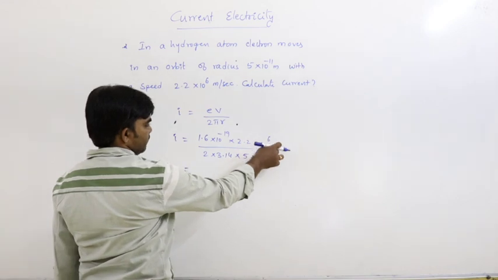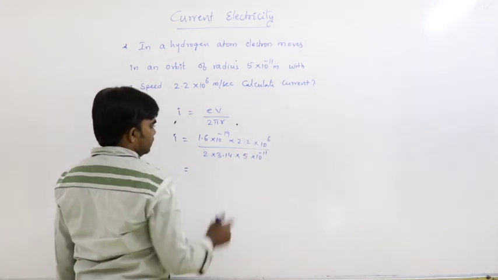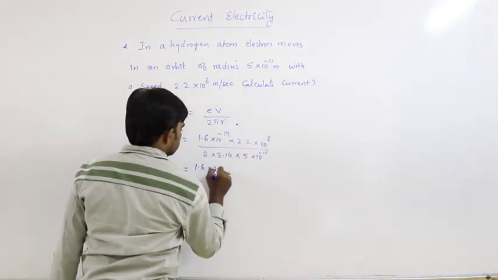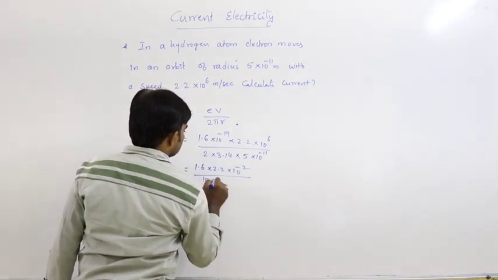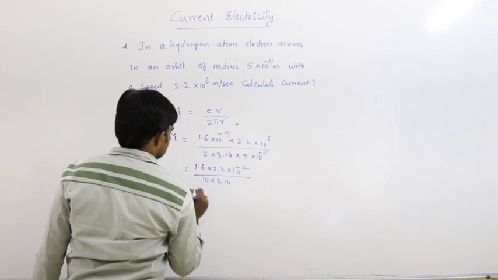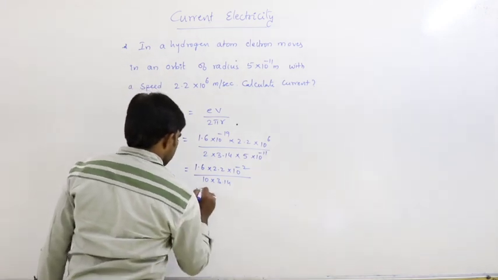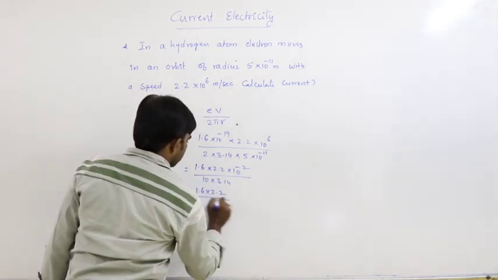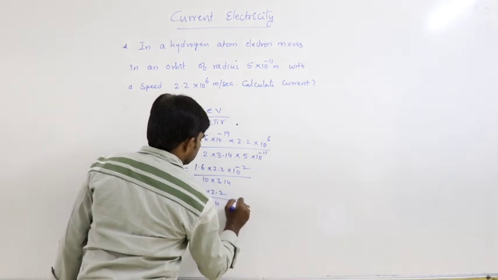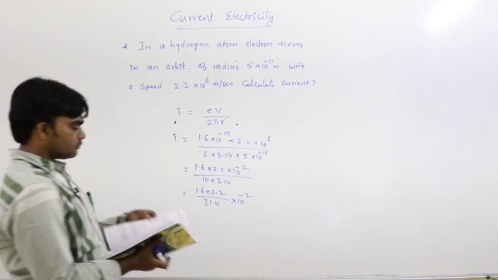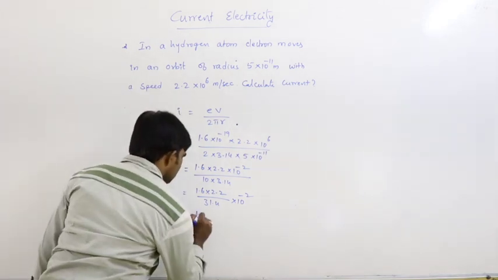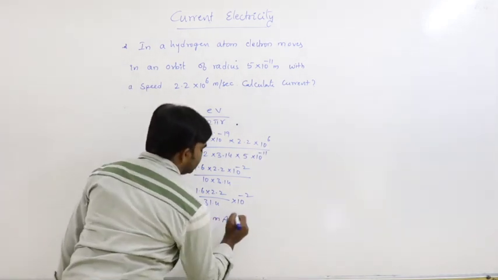The 11 comes to the numerator, 11 plus 6, 17. So that is 1.6 into 2.2 divided by 31.4 into 10 to the power of minus 2. That is the value. Simply, this value is 1.12 milliampere.